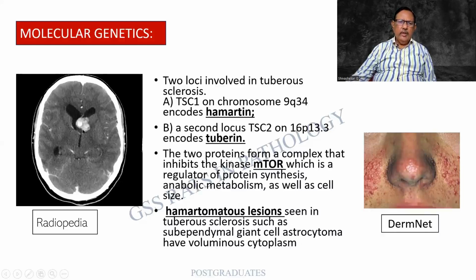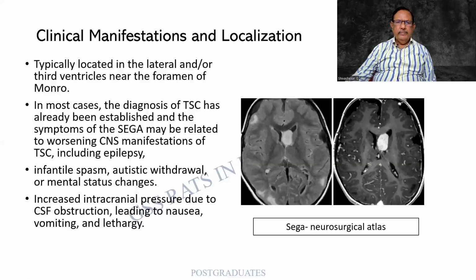And this again is a radiological picture where I am finding it in the subventricular region. Well circumscribed, and the opacity indicates that it is probably calcified, thanks to Neurosurgical Atlas. There can be a block of the foramen of Monro in some cases. The diagnosis of TSC has already been established and the relationship known.